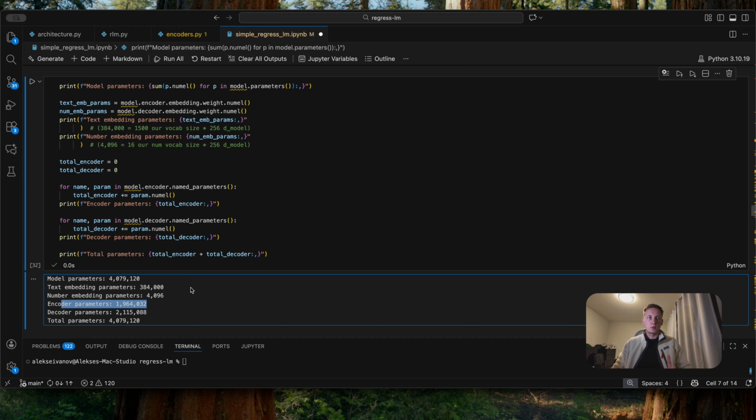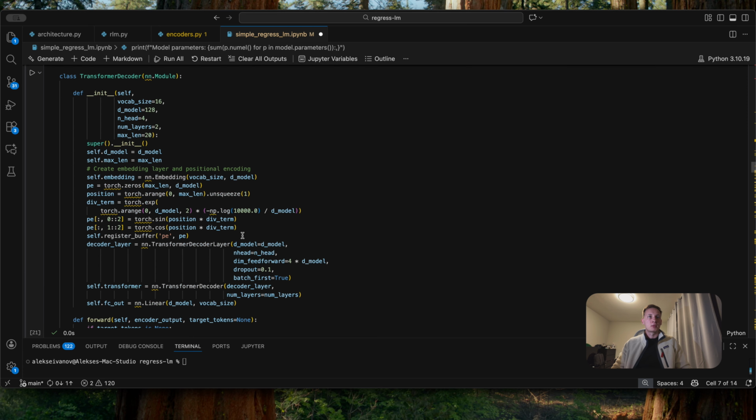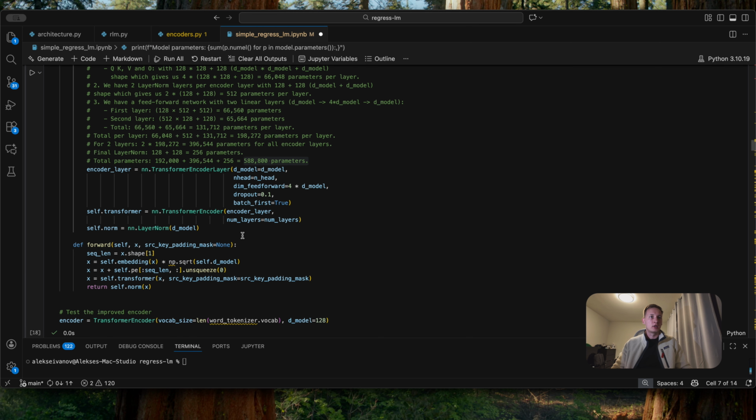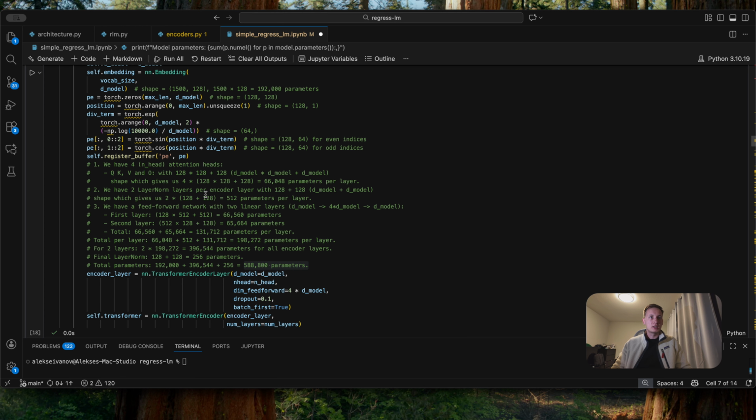The reason for this is that when we calculated the number of parameters for the encoder the first time, we used a different D model size. Before, we used a D model size of 128, but for our training we use 256. You see the model size is 2x larger, but the number of parameters is 4x larger. And why is that? If you remember, when we had a look at the encoder here, most of our parameters are calculated based on the attention heads.